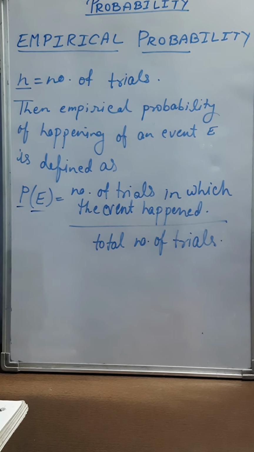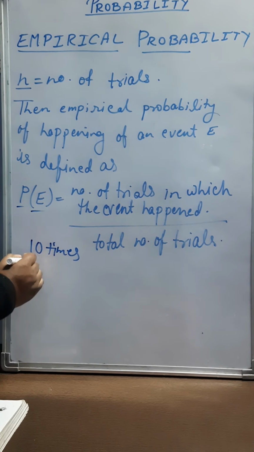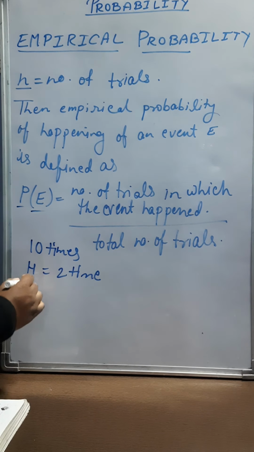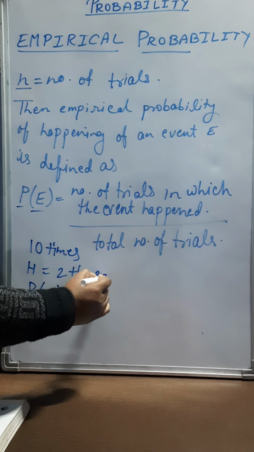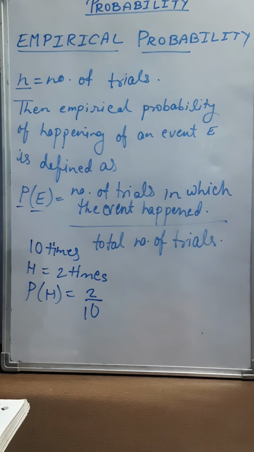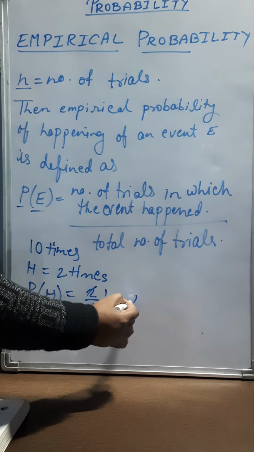Let us suppose we toss a coin 10 times and head appeared, suppose, 2 times. Then empirical probability of head is 2 divided by number of times the experiment performed. It's 2 by 10 or it is 1 by 5.